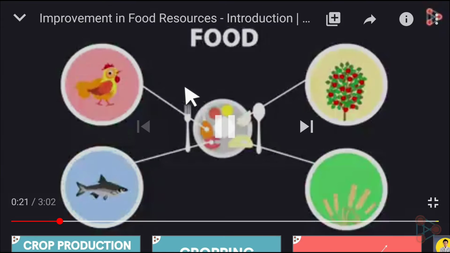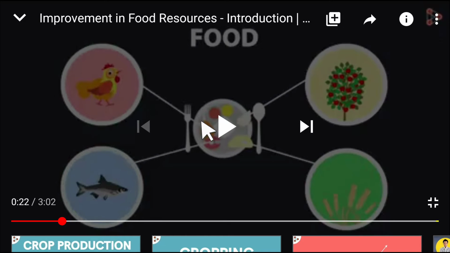We know it is all due to the food we eat, right? Our survival is possible all because of our food. Now, what we must know is, how do we get our food? We get our food from plants and animals, right?